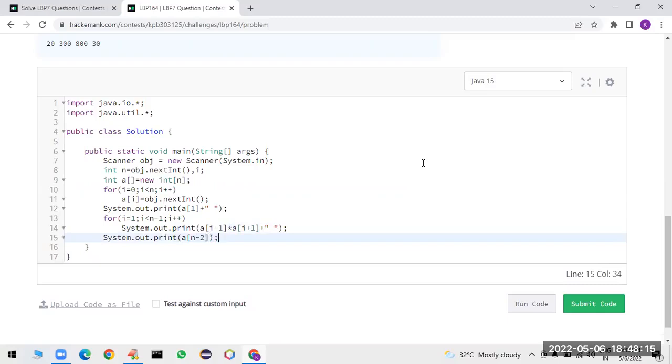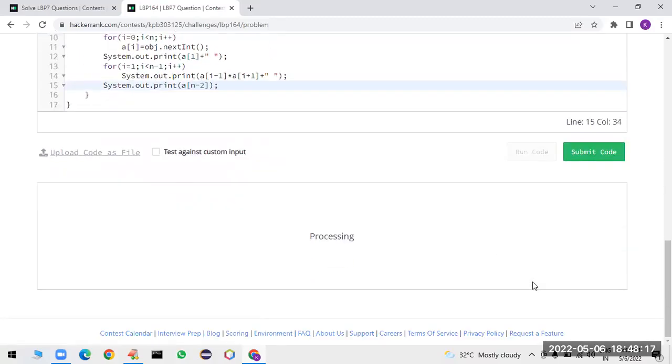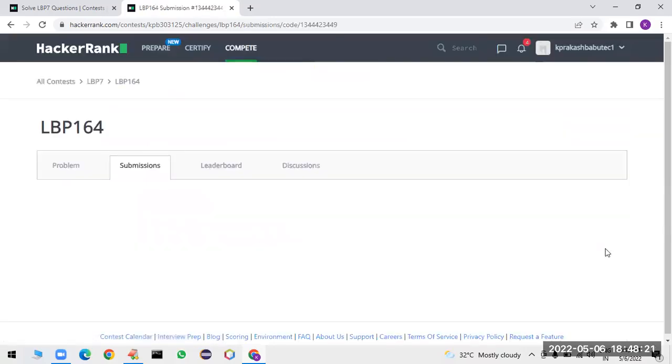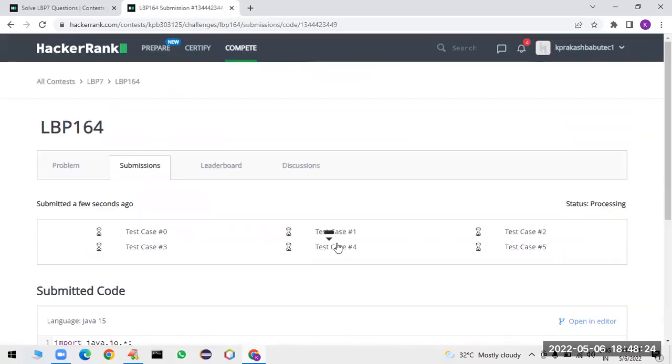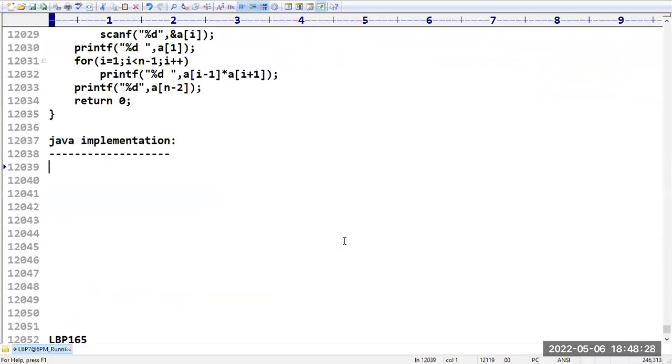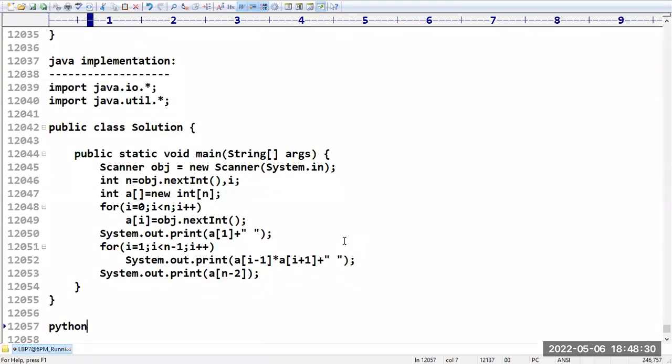That's all. So let me run the program. Is it going to work or not? Yes, perfect, and submit the code. So now let me implement the code in Python. Let me go for the Python implementation.